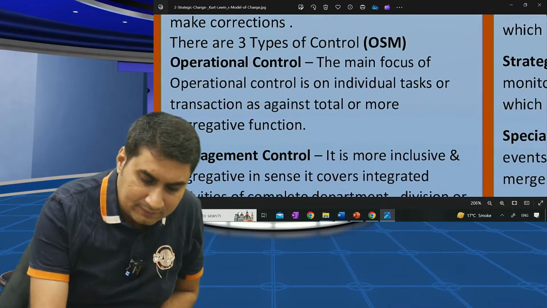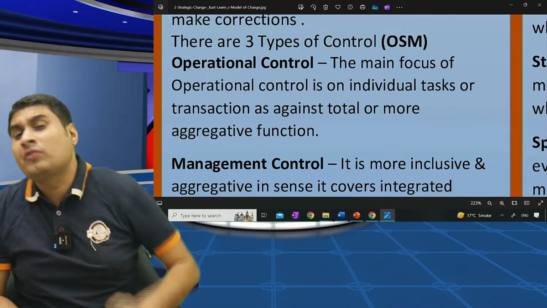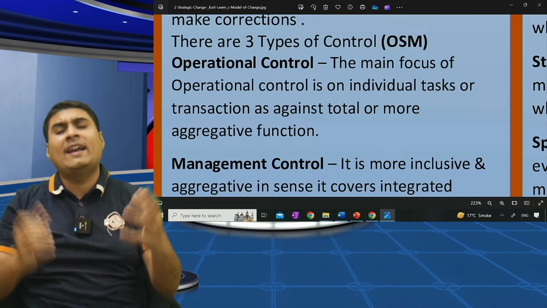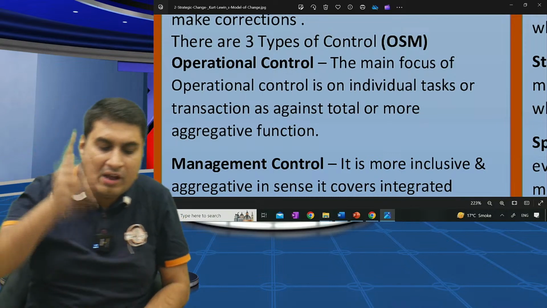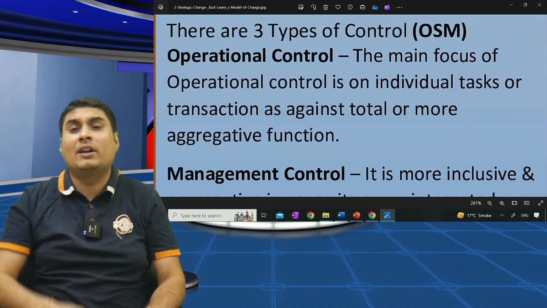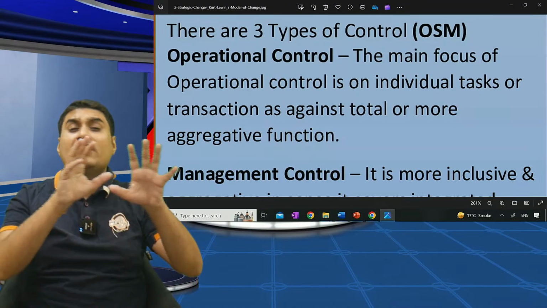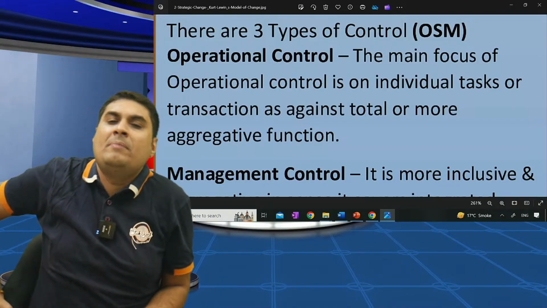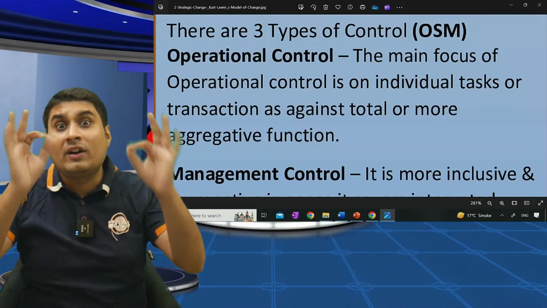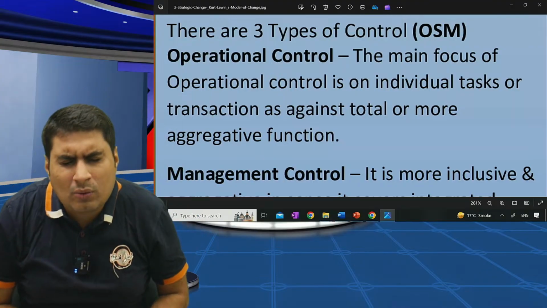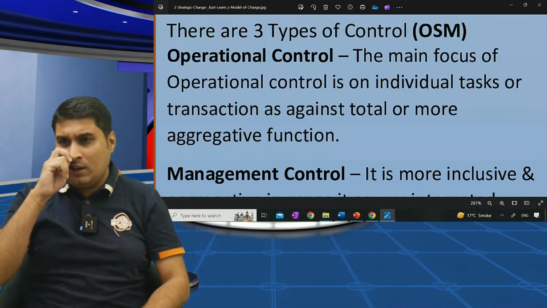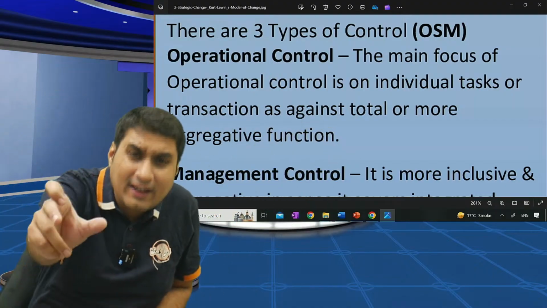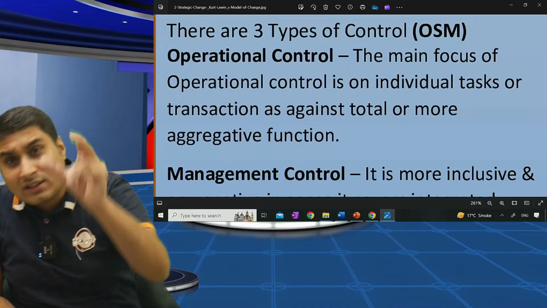Okay, let's start. There are three types of control. Three ways you can control the organization. Operational control. Operational control focuses on individual task or transaction as against more aggregative management function. Here we focus on one task, one transaction. Can you give one example? Why not? Virat Kohli. When you look at Virat's performance in the Indian cricket team, it's operational control. You are focusing on one player.